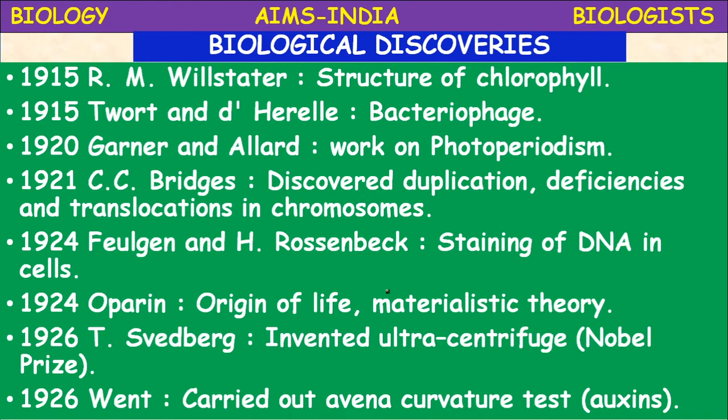structure of the chlorophyll molecule. It is a porphyrin structure. It is an organic molecule which possesses magnesium inside, which is the key for photosynthesis. Chlorophyll is required for photosynthesis. In 1915, Twort and D'Herelle,